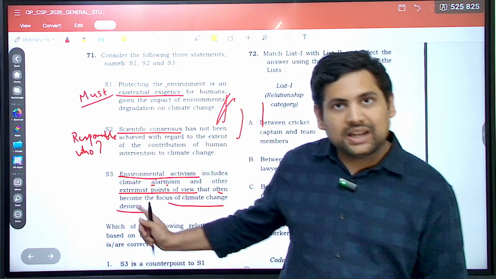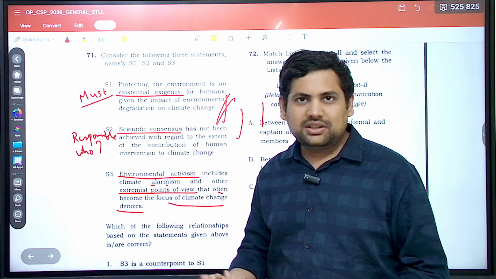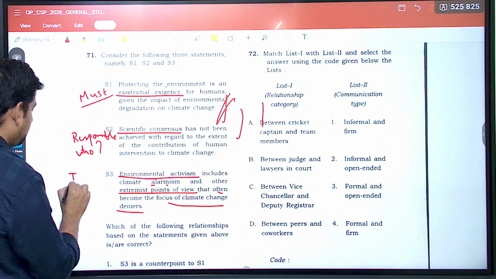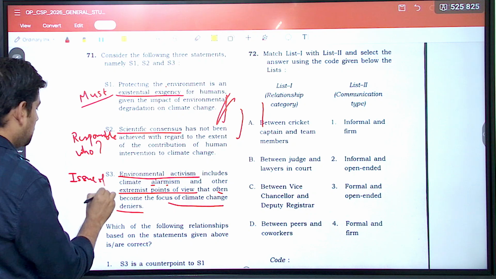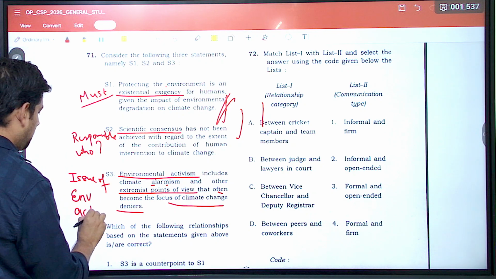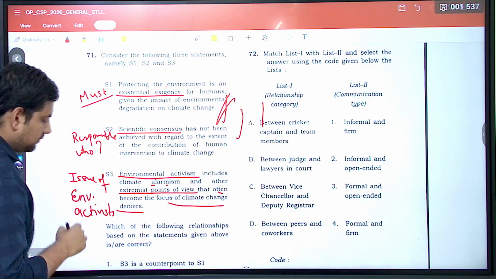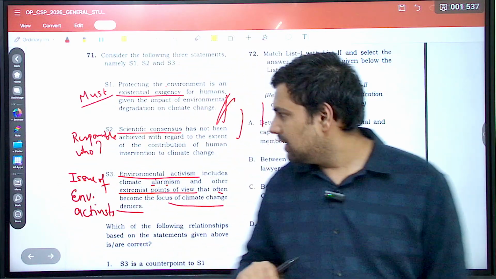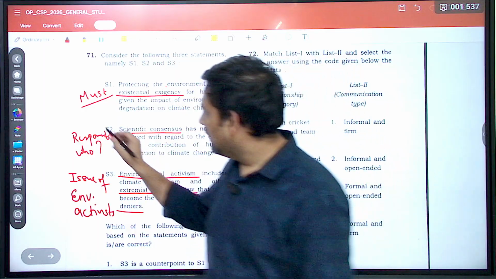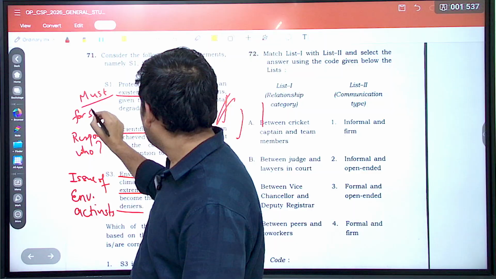Because of them, climate change deniers get an opportunity to say that nothing like climate change is really happening. Correct? So this is about the issue of environmental activism. This is the main thing that is written in these 3 statements.